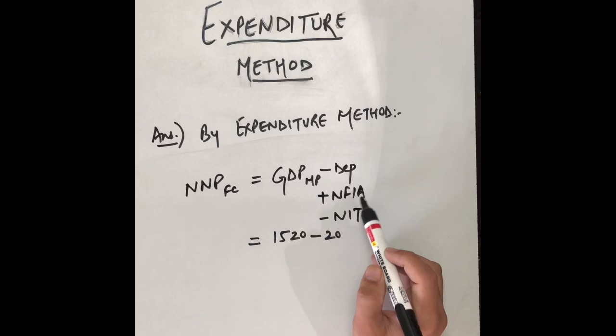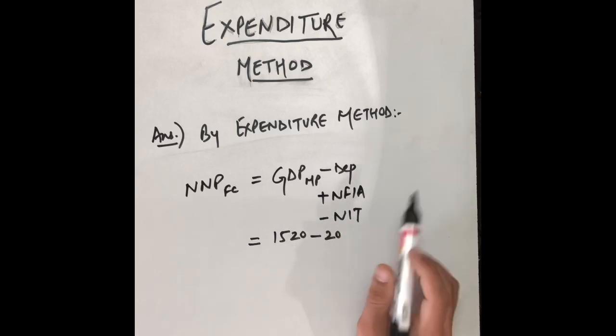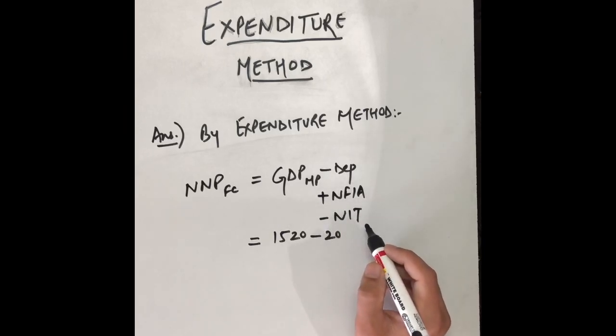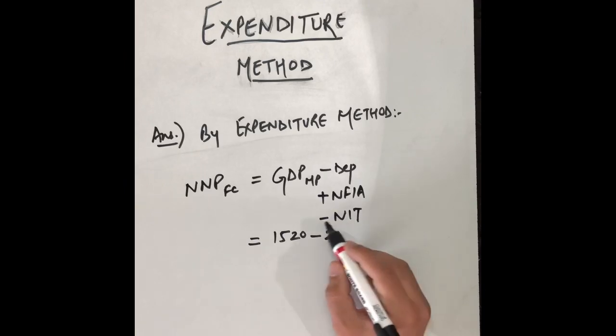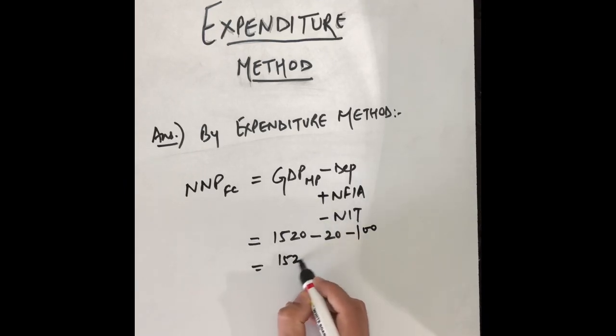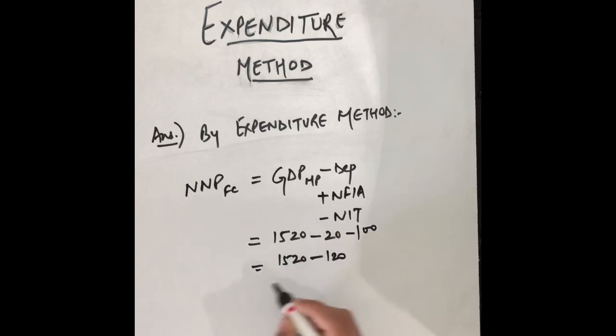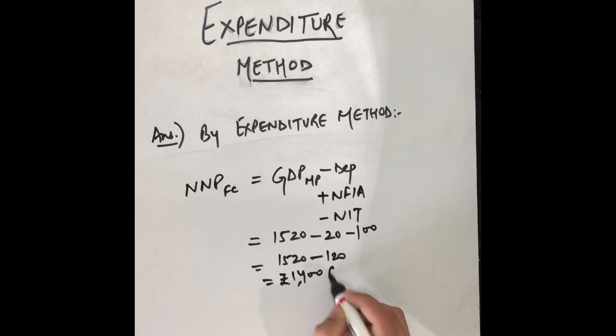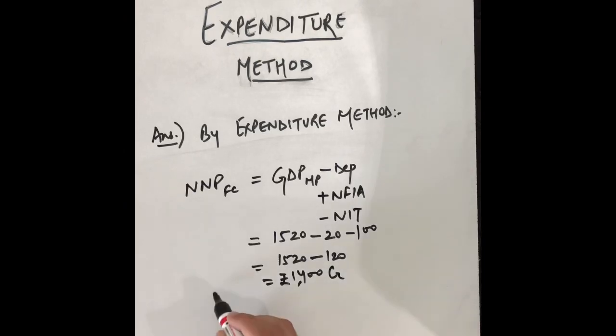If net factor payment to abroad, minus. If not given, then ignore this. NIT is given to us as 100. So minus 100. So 1520 minus 120, it will be 1400 crore. So this is the national income by expenditure method.